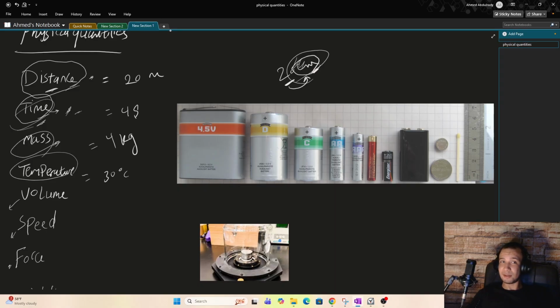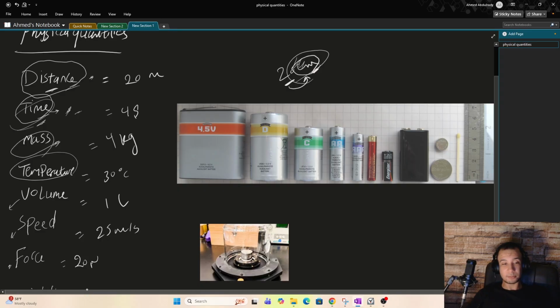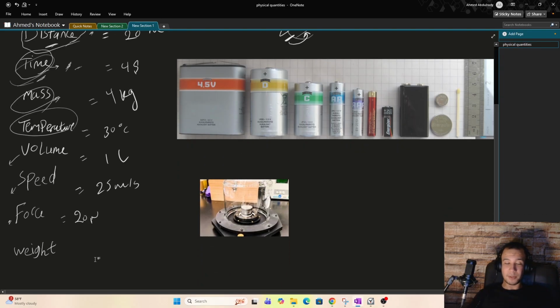Celsius is not the standardized one, but it's okay. Or the bottle of water is 1 liter, or cubic meter. The speed might be 25 meters per second. Maybe the force is 20 newtons. Maybe the weight is 100 newtons. So these are called the units.